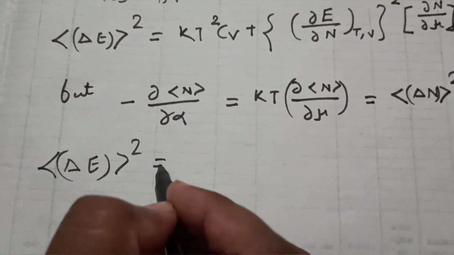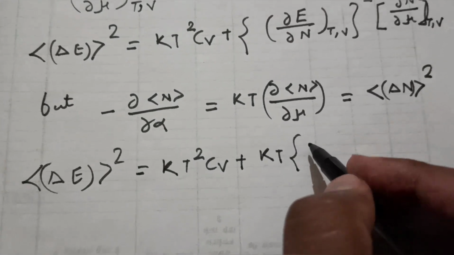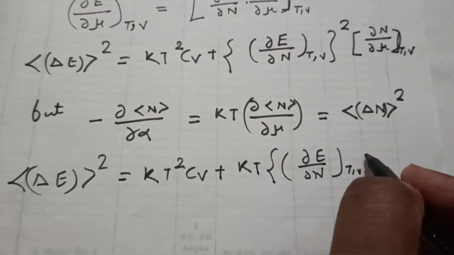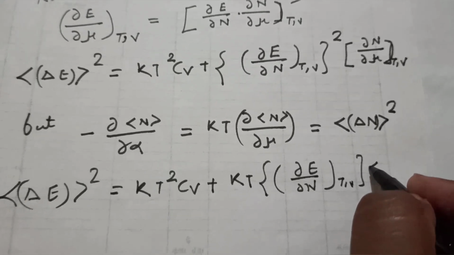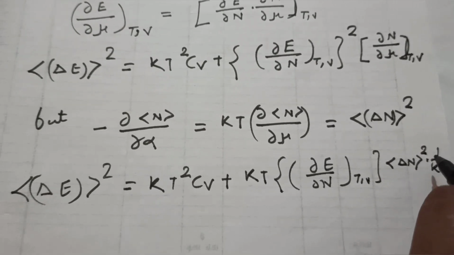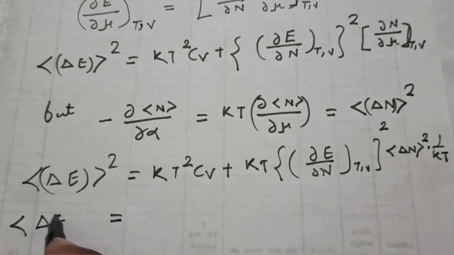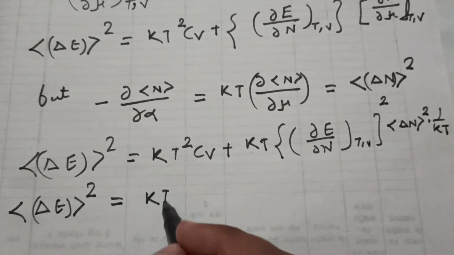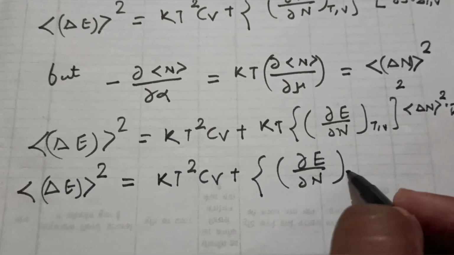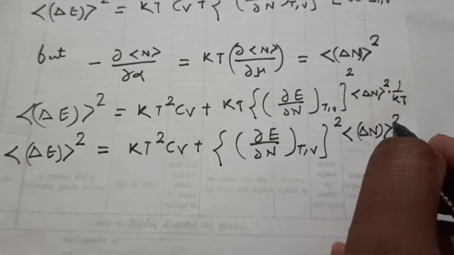This is simply mathematics: kT² times ... I am just substituting the values. Here it is kT times ∂E/∂N at T and V, and just substitute, this is ΔN² whole, it is 1/kT here. This is going to be cancelled with this one, and we will have the variance ⟨ΔE²⟩ equal to kT² times C_V plus ∂E/∂N at T and V, whole squared, times ⟨ΔN²⟩.